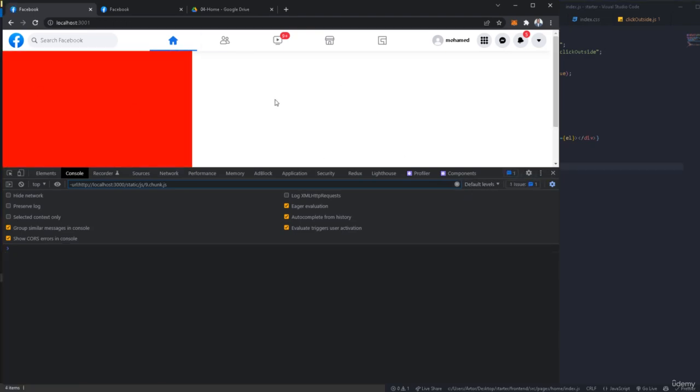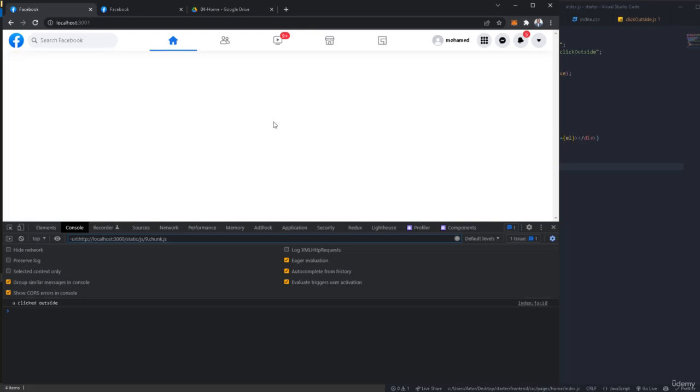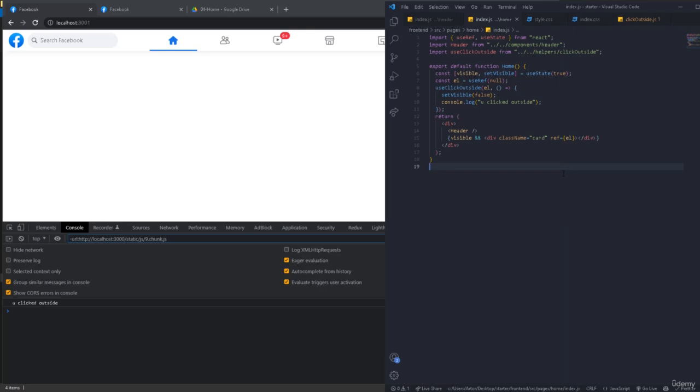One of the things that I forgot to test also is that when we click outside, it disappears, but when we click inside this, nothing happens. So as you click inside this, nothing is going to change or happen until you click outside. Okay, so that was for the function. It was pretty simple to make, nothing especially hard. So I'm going to use this across all our application. So I'll see you later.